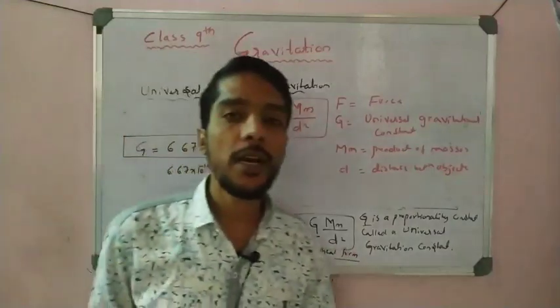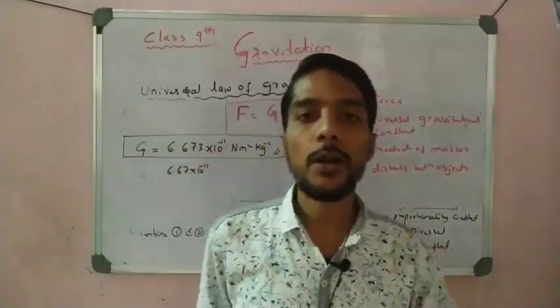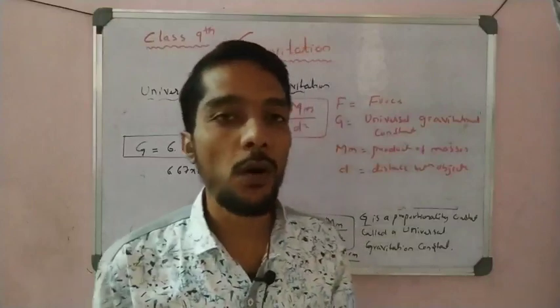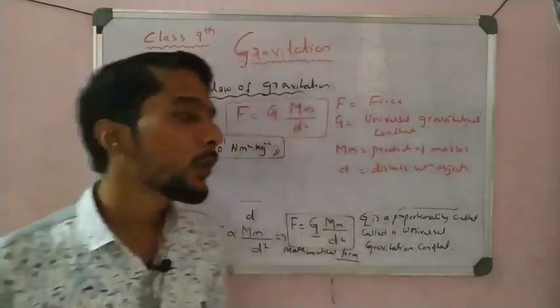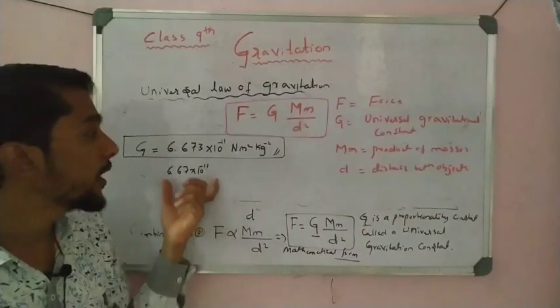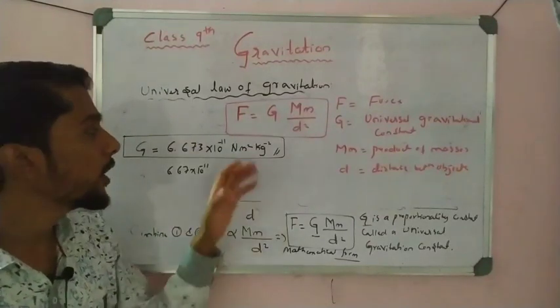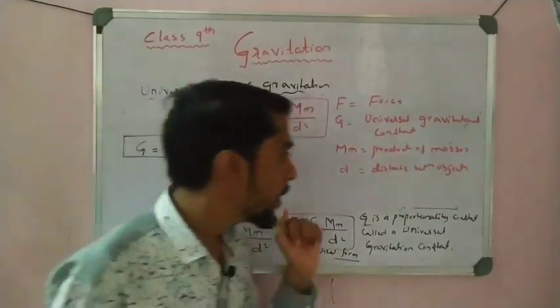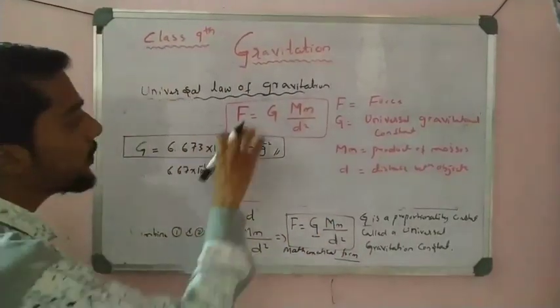You may calculate the force anywhere, in your bedroom or in your classroom or on Jupiter, on Earth or Moon, anywhere. The value of G is fixed, and that is called the universal gravitational constant, that is 6.673 into 10 to the power minus 11, students. Okay, this is about the G value.